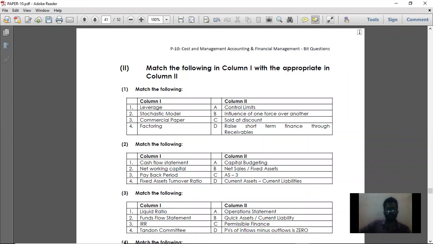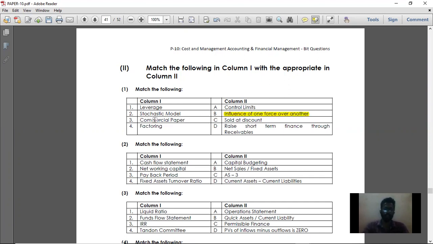So moving on to the first question. Point number 1, leverage. Leverage means, if we are considering financial leverage, debt having influence over the equity, or equity having influence over the debt. That is called leverage. So leverage is nothing but the influence of one force over another. So that is the right answer. Option B is the right answer.